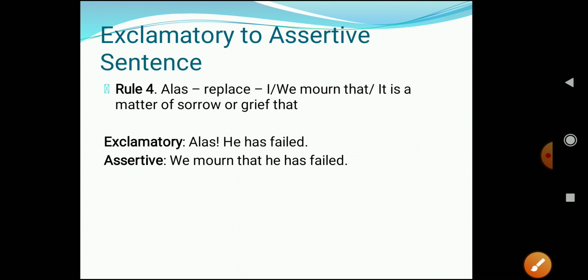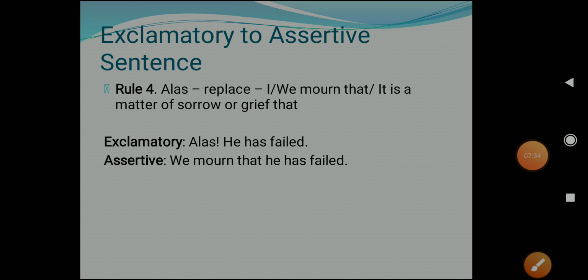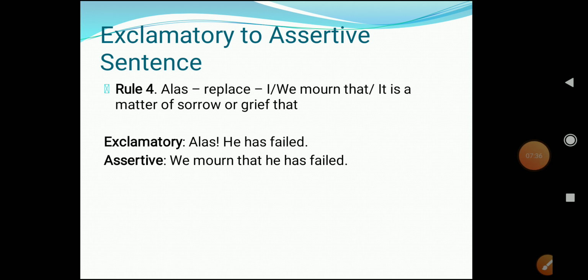Now let's see rule 4. Rule 4 says that whenever your sentence is having an interjection such as alas, we have to replace it by I mourn that, or we mourn that, or it is a matter of sorrow or grief that. Means you can use these 3 words. It can be mourn, it can be sorrow, or it can be grief, because all these 3 words, they represent what? They represent sadness.